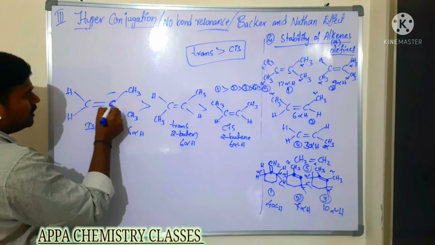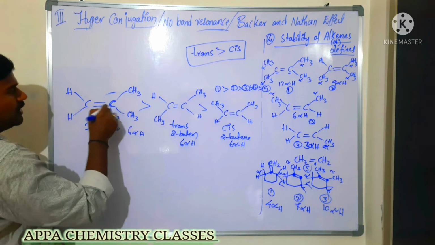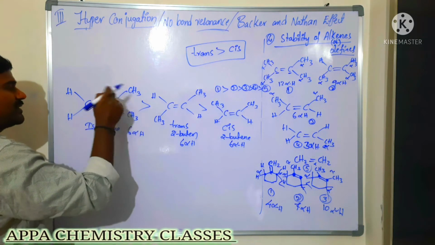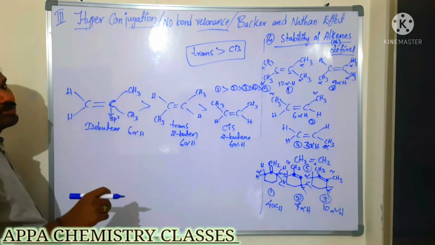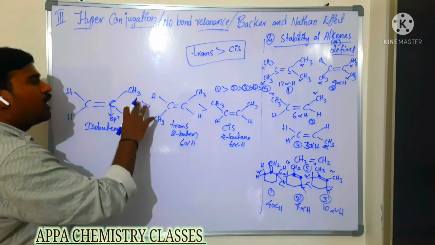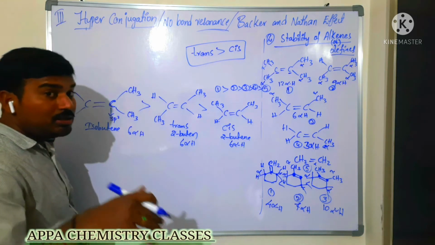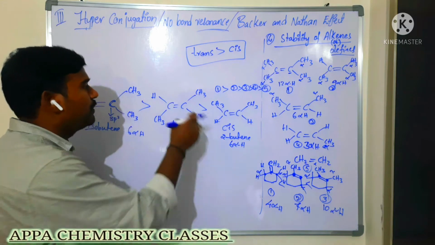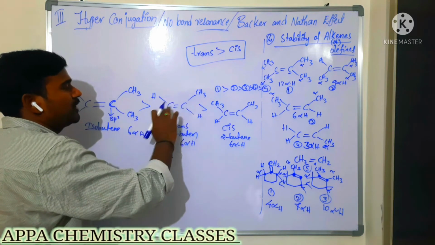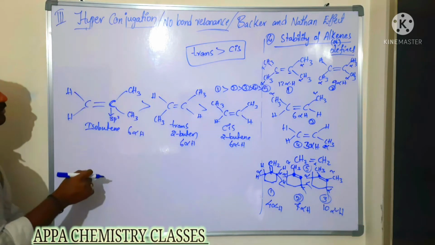Now this is an sp2 carbon. If 2 alkyl groups are substituted on the same double bonded carbon in an alkene, then its stability is more when compared to having 2 alkyl groups present on each double bonded carbon. Now why it will be more, you see here.